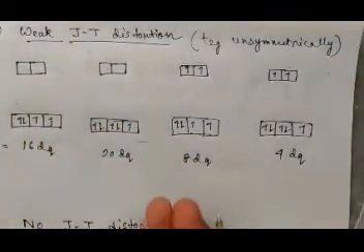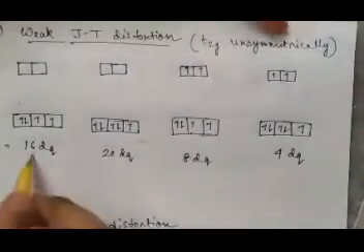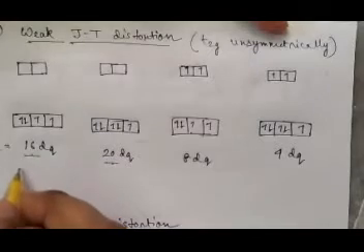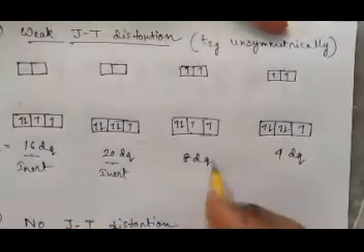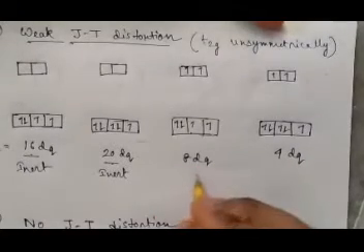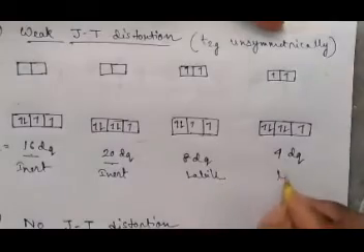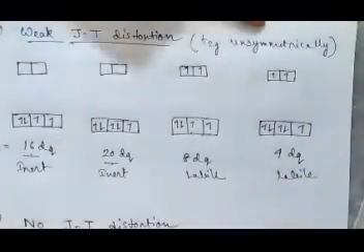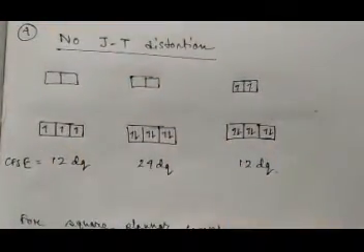So in case of weak Jahn-Teller distortion, you have to calculate the CFSE. If you see the CFSE is very high in these two cases, then they will be called inert complexes. And if you see the CFSE is low, then you will call them labile complexes. This way you have to differentiate between labile and inert complexes. What is the next thing you have to check? If no Jahn-Teller distortion is present.